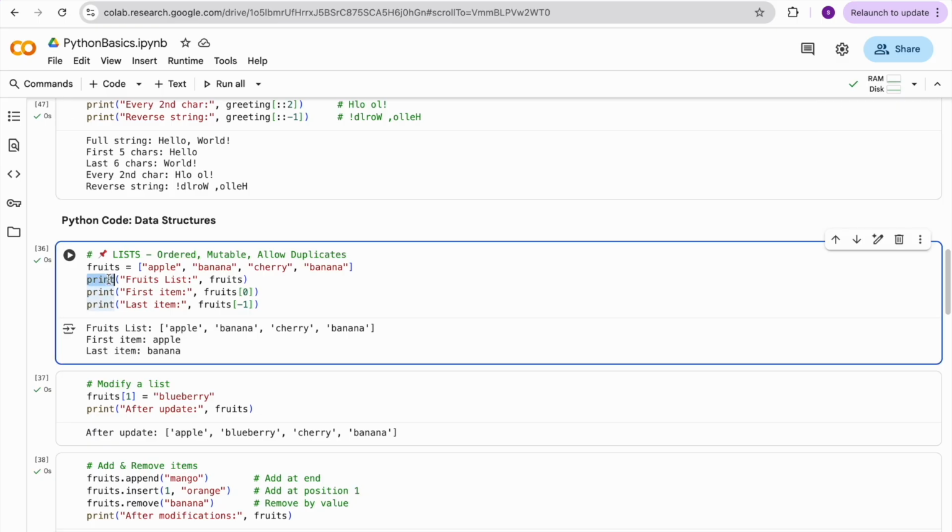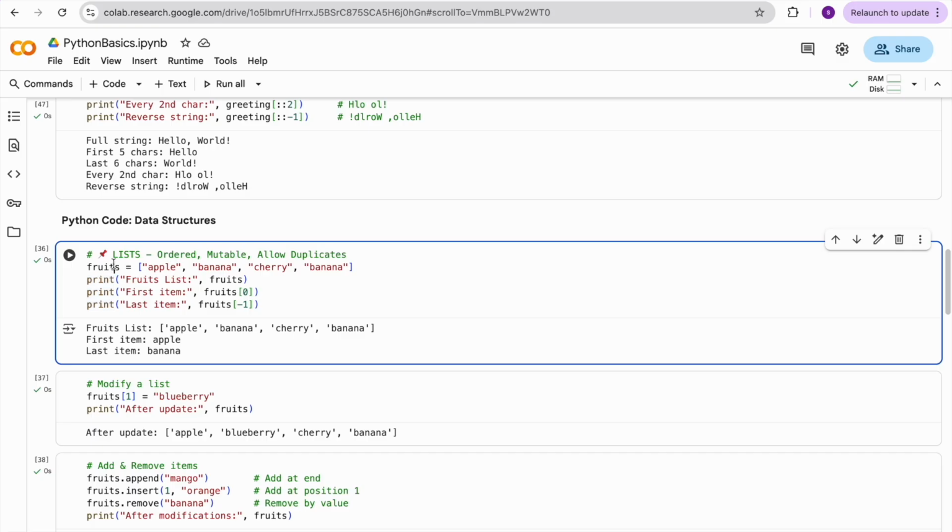So first we will discuss the list. What is a list? A list is nothing but a collection of elements. This collection might be strings, integers, booleans, floats, decimals, whatever it might be, some set of collections.